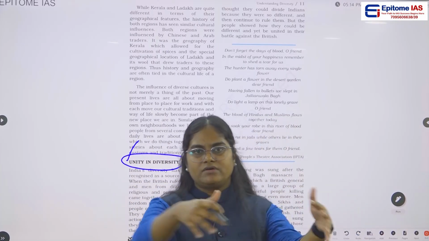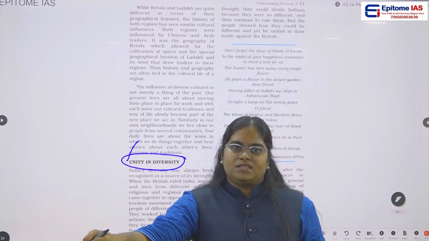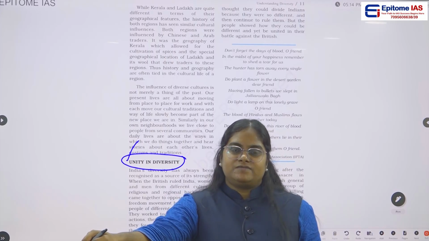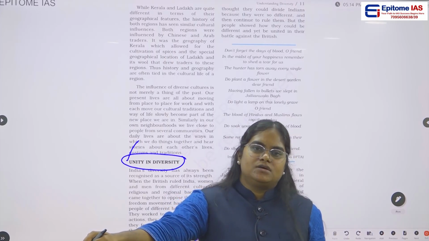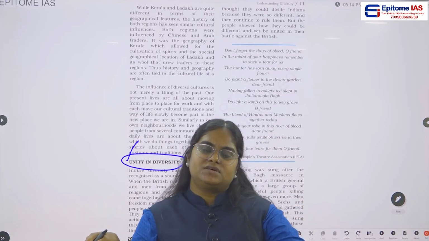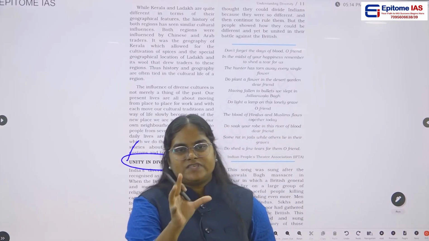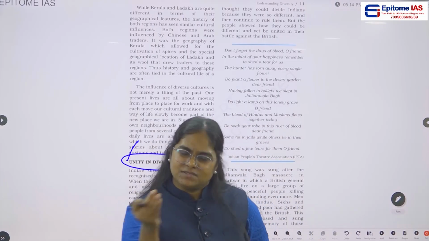Even though there is a lot of diversity, still there is some sort of unity. That example I told you, the festivals: the names of the festivals are different, the methods are different, but ultimately they are celebrating the same festival in different formats. That's one example.